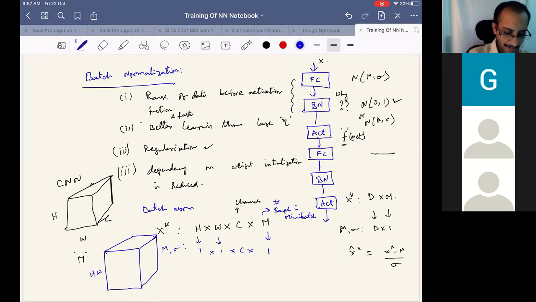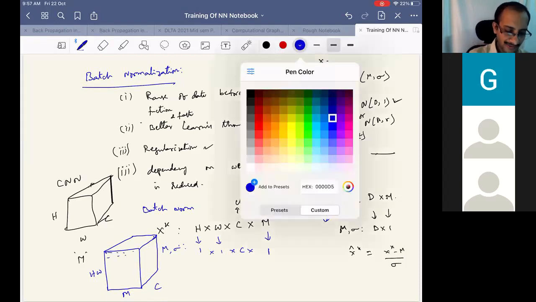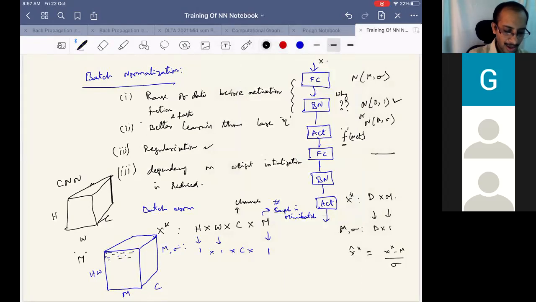For each channel, we find the average of all these values, and then get the mean and variance.